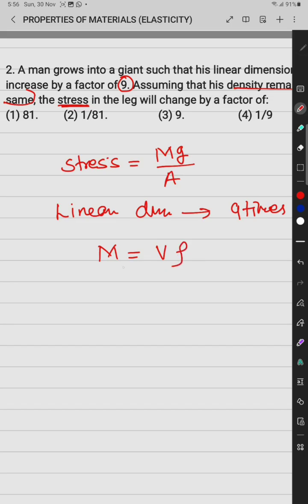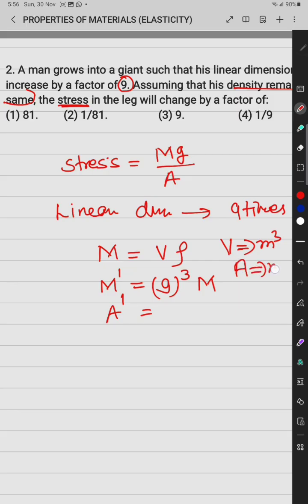The new mass becomes 9 times the linear dimension, meaning 9 to the power 3 into the initial mass, because volume equals area of cross section into length, or volume is in meter cube, and as well as the area. The new area, area dimension is meter square, so it is 9 to the power 2 into the initial area.